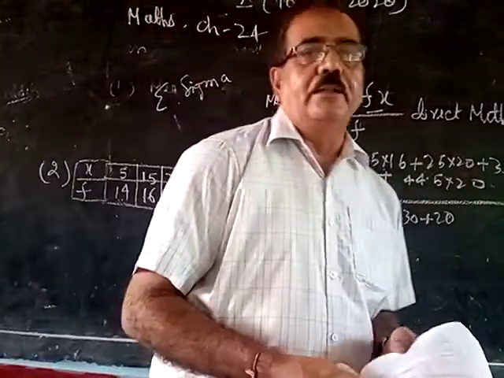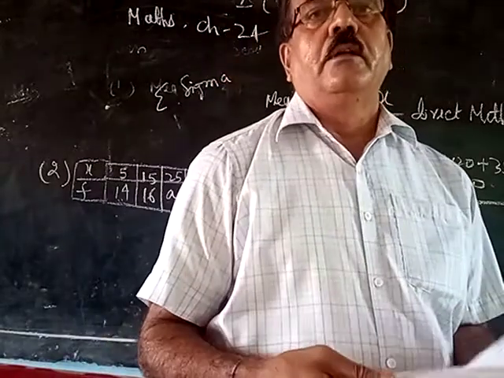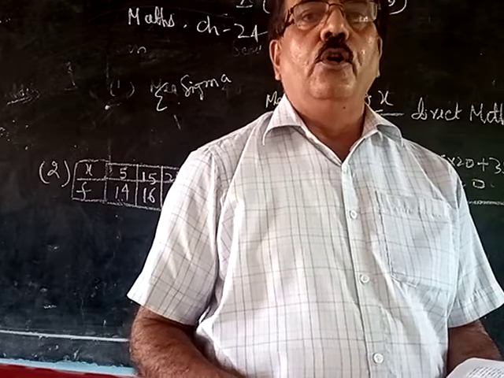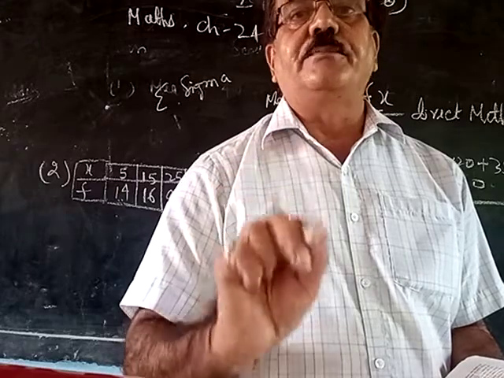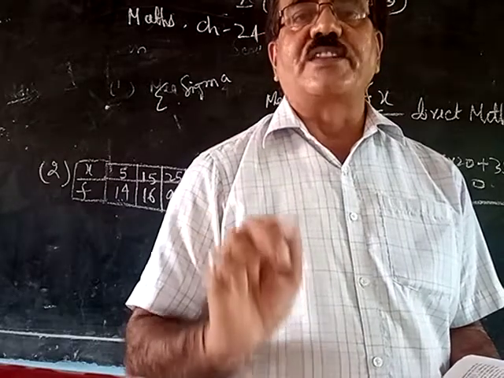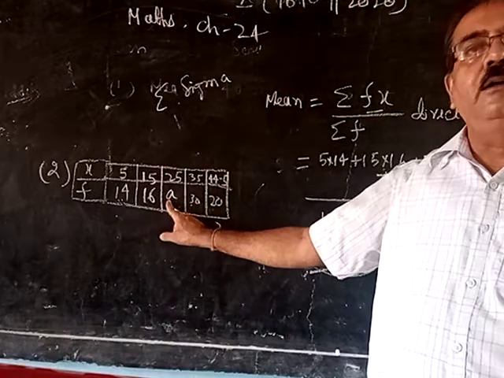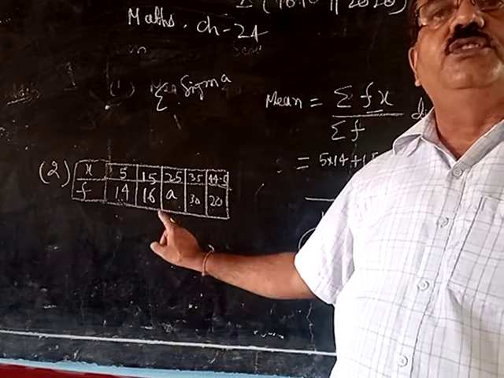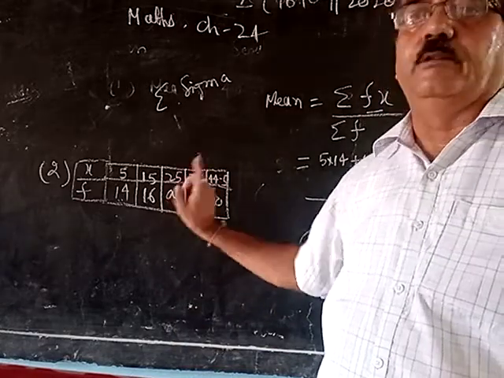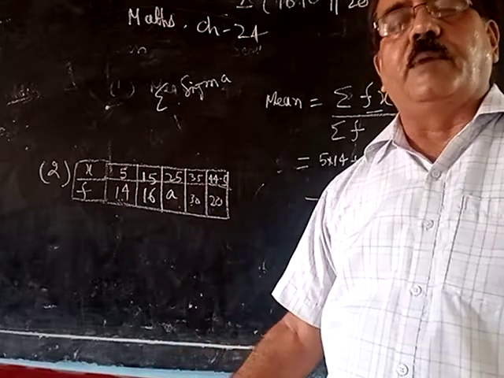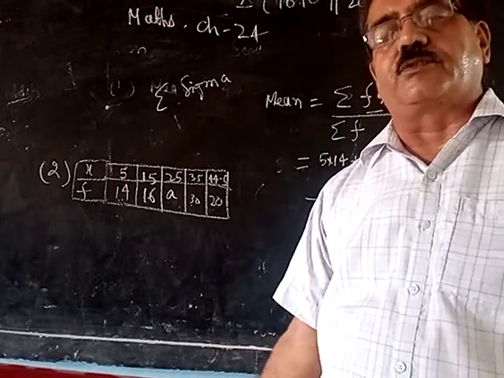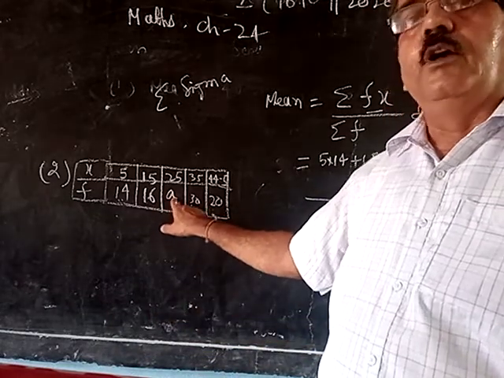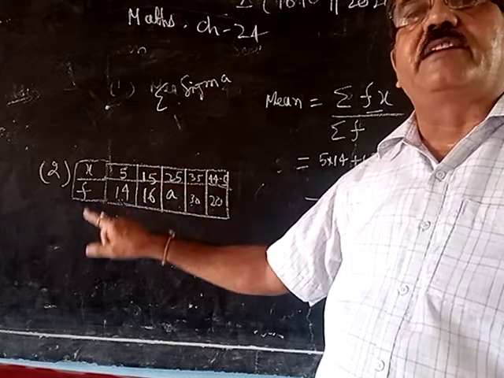I mean to say, when an unknown value is given in the question and you have to find that value, use the direct method only. Clear? Once again, when the mean is given and you have to find the unknown value, use the direct method. You can find it by the other methods, shortcut method and step deviation method also, but it will be lengthy. So it is better to find the unknown value by the direct method only when the mean is given.